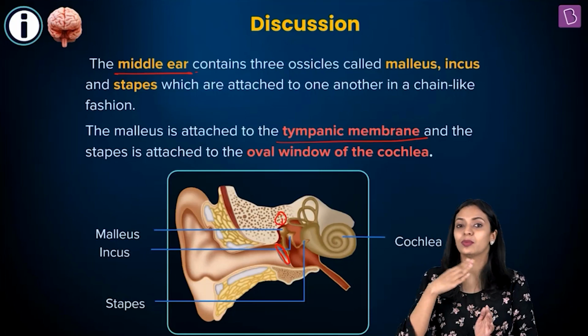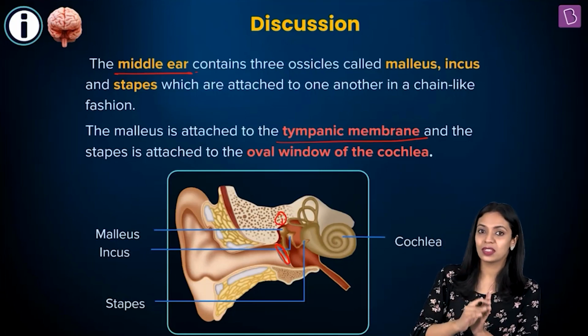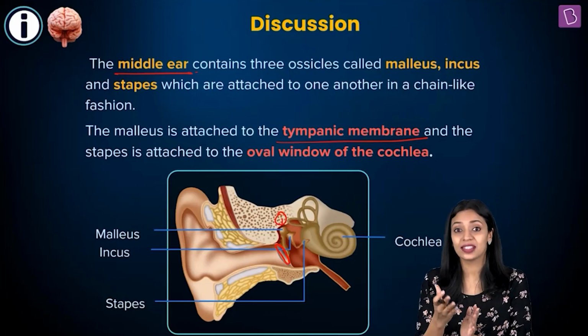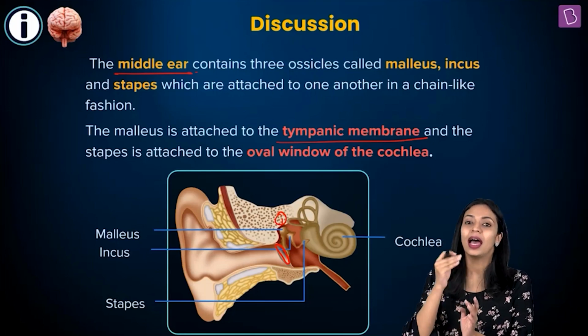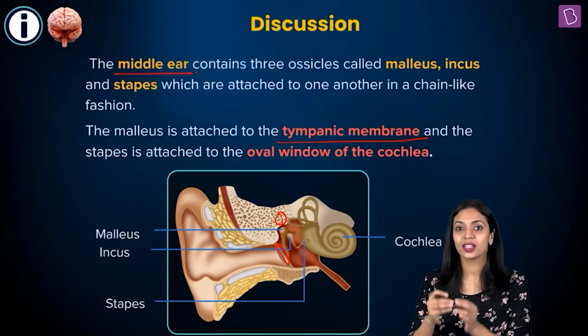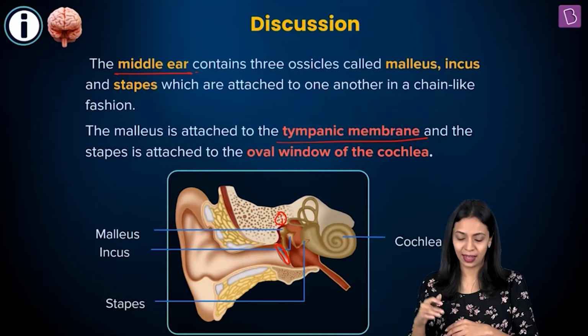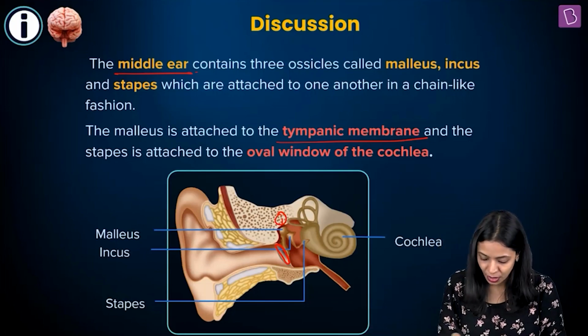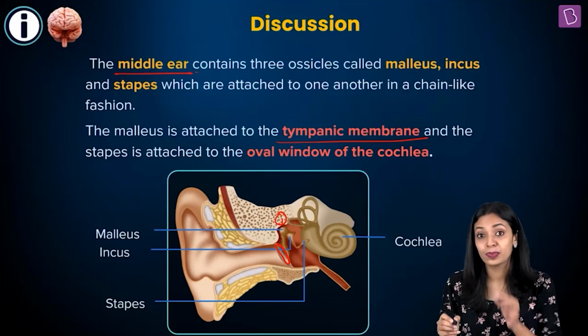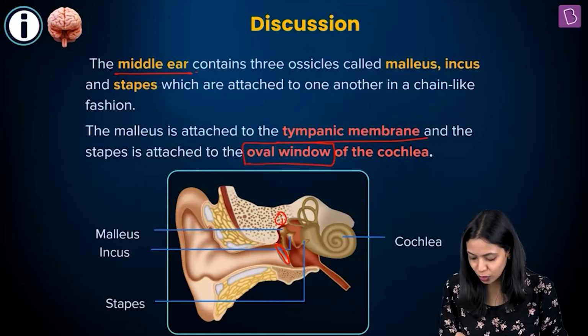To the malleus, the second bone incus is attached. And to the incus, the stapes is attached. Stapes is attached to a part of the inner ear known as the cochlea. So the stapes is attached specifically to the oval window of the cochlea.